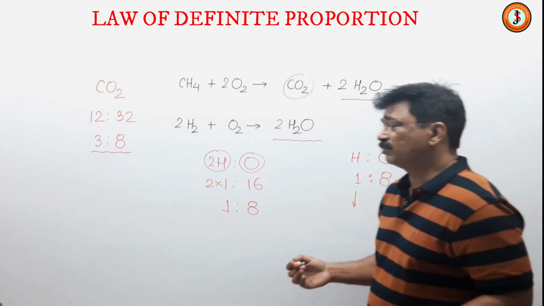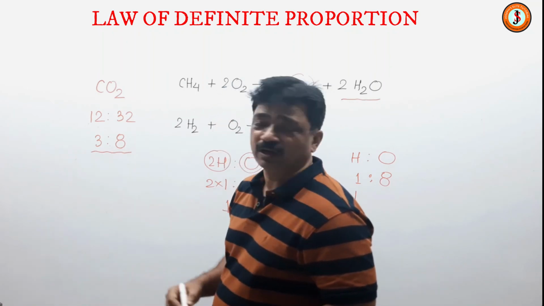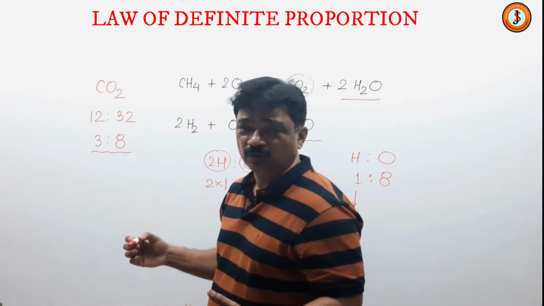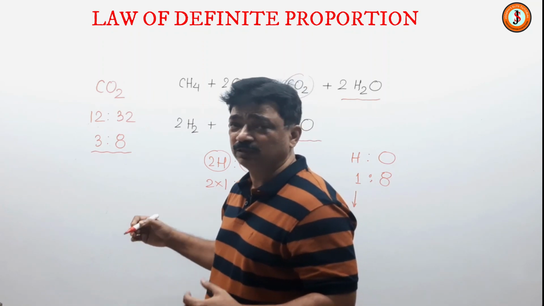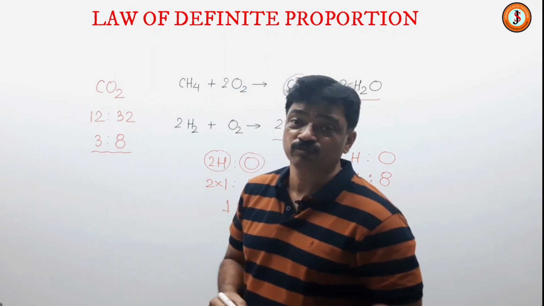Again, let us see. Suppose they say if there are 15 grams of carbon in a CO2 molecule, how much oxygen should be there by weight in the CO2? Then 3 5s are 15, then 8 5s are 40. 40 grams of oxygen will be there.